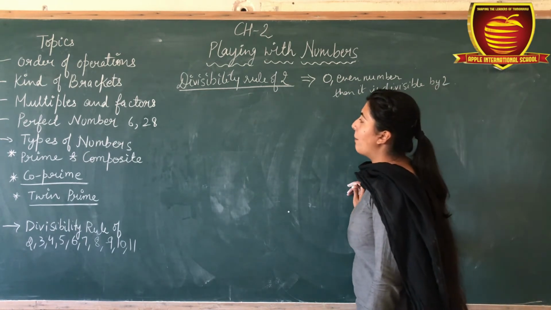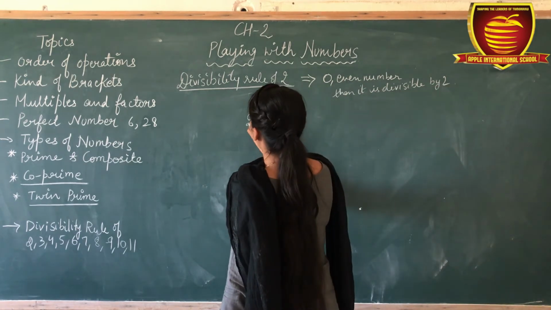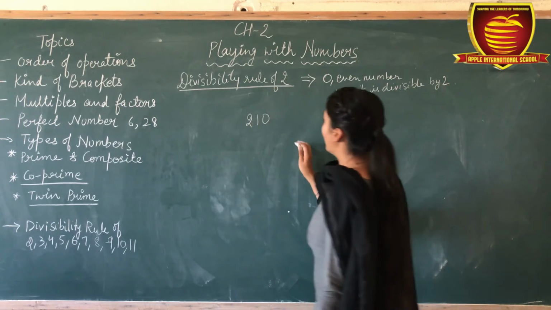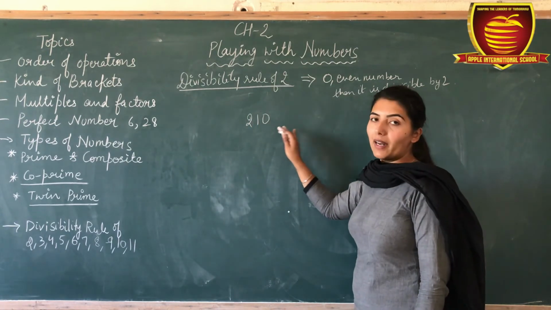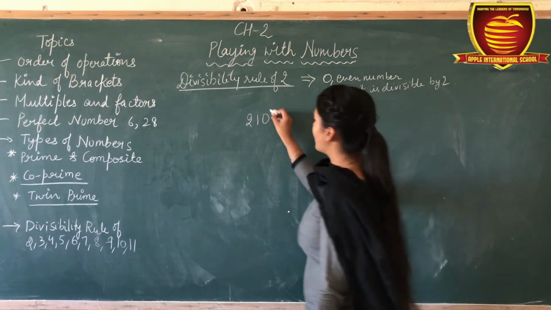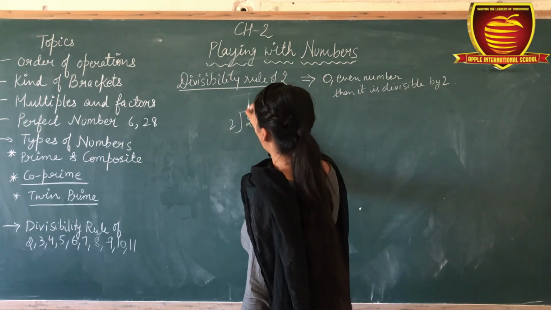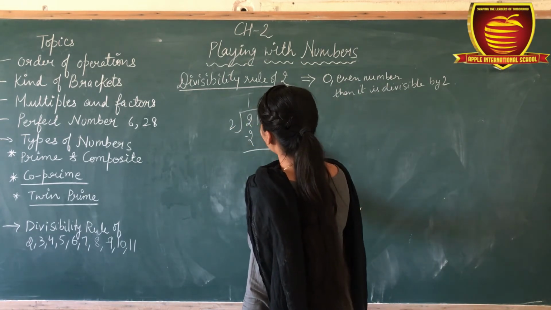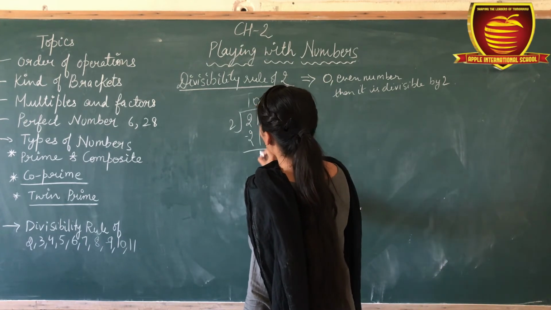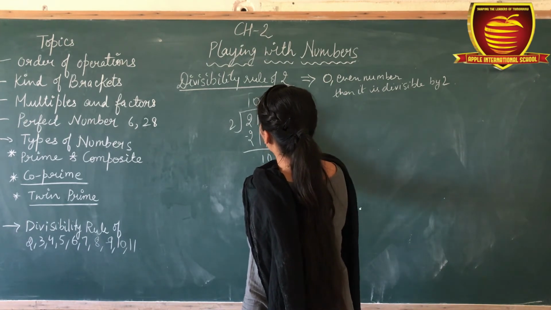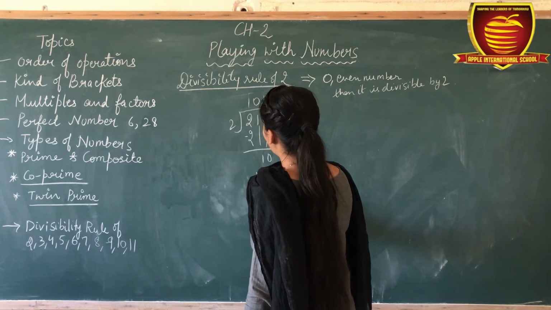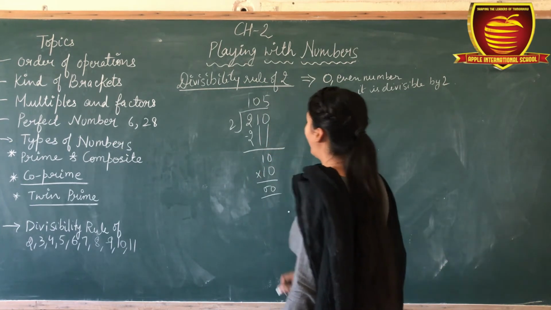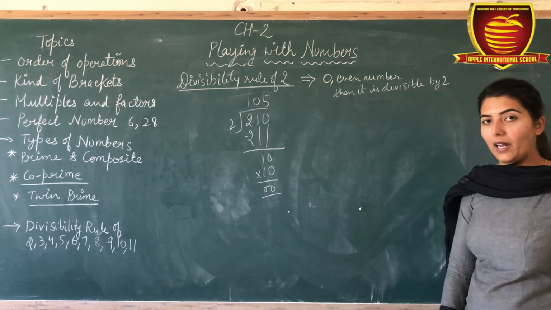Let's take an example. For example, 210. Is this number divisible by 2? Let's check. 2 1s are 2, 10, 5. Yes, it is divisible by 2. Okay.